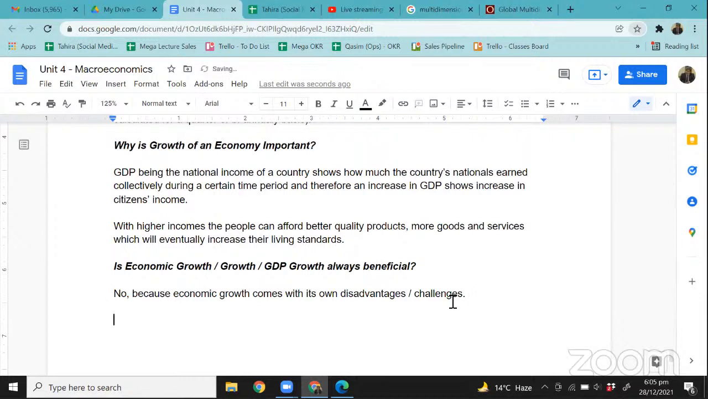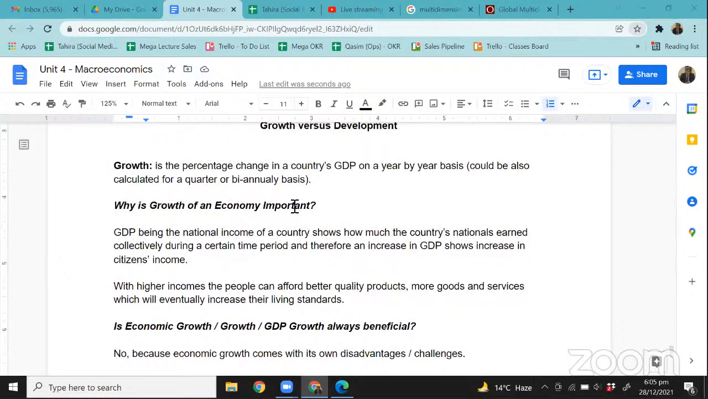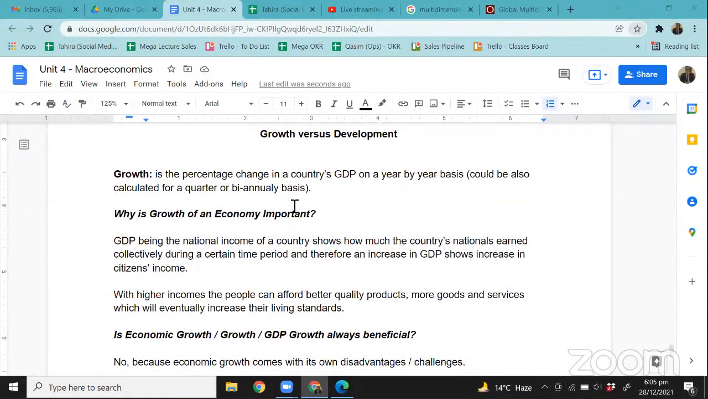Okay. Now, what are all the challenges that it brings, right? First of all, are you getting where are we going with this? Is it making sense? Okay, now let me give you an overview one more time, right? So that we are all on the same page. Now, growth of a country is basically, simply speaking, the increase in its GDP. Now, what is GDP? The total value of goods and services produced in a country, right?